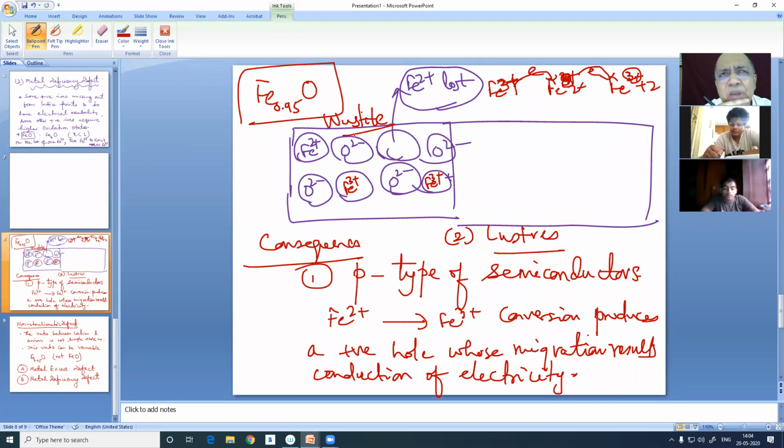Can anyone tell me who has remembered what the wurtzite structure is? How is it different from the zinc blende structure, which also has another name? Who can tell me that?